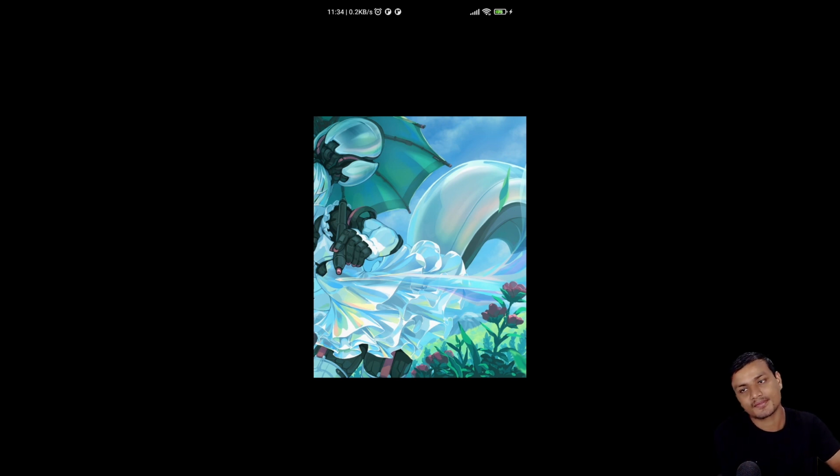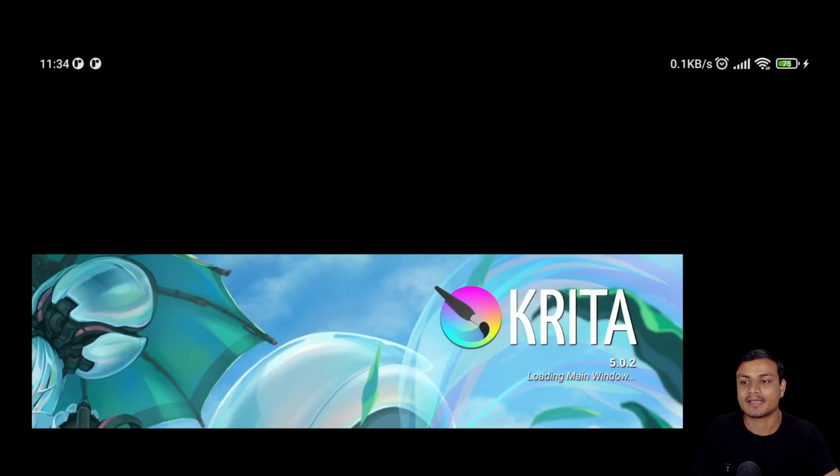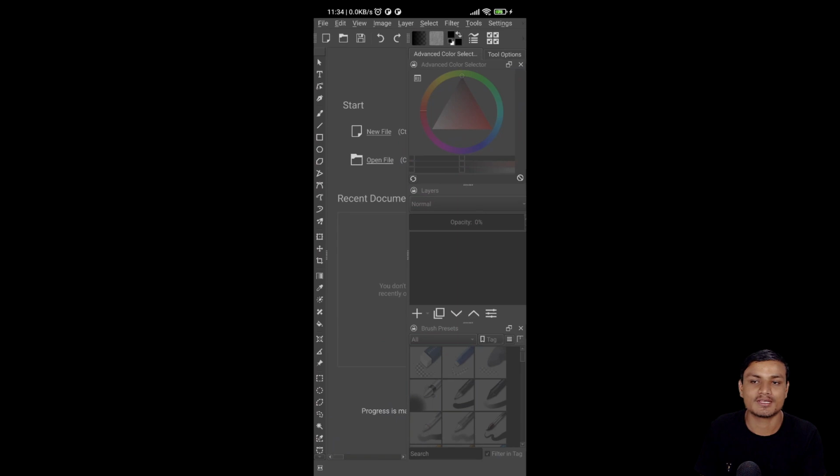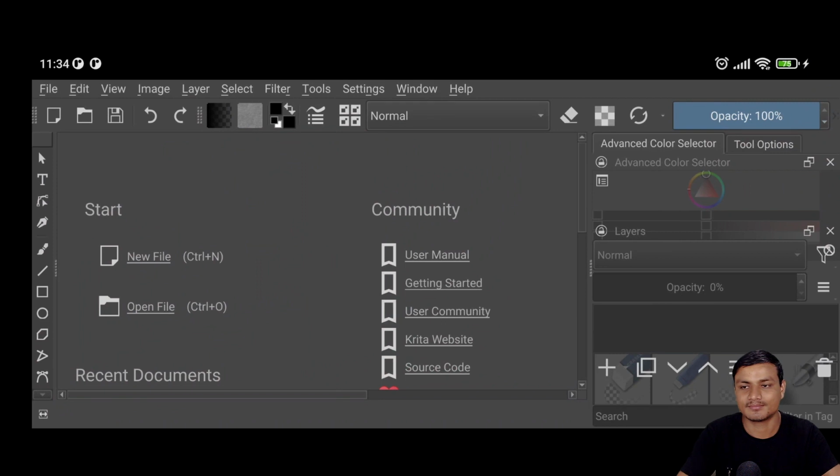So it's loading and it's going to take some time to load, and it's best to use in landscape mode. So you will see better and you will be able to control this better. If you use it in portrait mode, you can see there are so many settings and everything. So it is actually better to use a tablet. It's more suitable for tablets. But if you can use landscape mode on your small screen, I think it is usable. So you can see it has the interface of Photoshop.